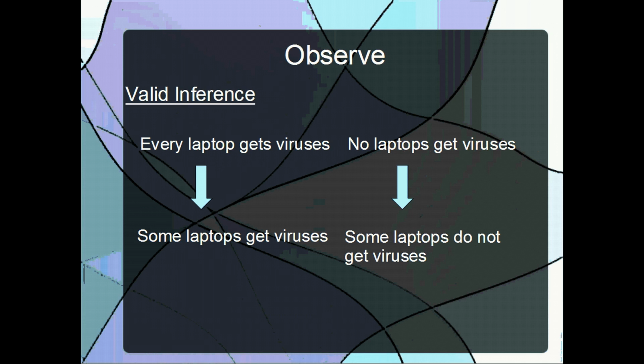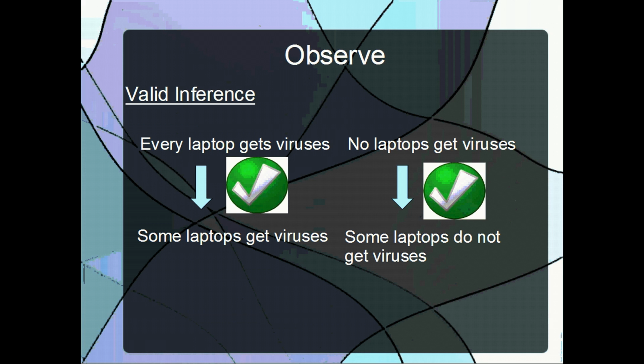Okay, now here are two more examples. These are two examples of how the subalternate relationship of propositions actually works. Let's say you can prove that it's true that every laptop gets viruses. Okay, then it would be true that some laptops get viruses. And again, you could point to any given laptop and say that each one of those laptops gets a virus. And now, again, let's say you could prove that it's true that no laptops get viruses. Then you would be logically justified in pointing to any given laptop and saying that laptop doesn't get viruses, that laptop doesn't get viruses, those laptops don't get viruses.